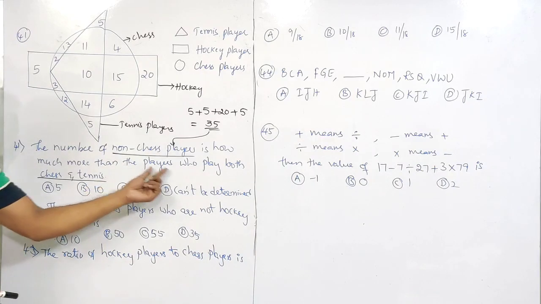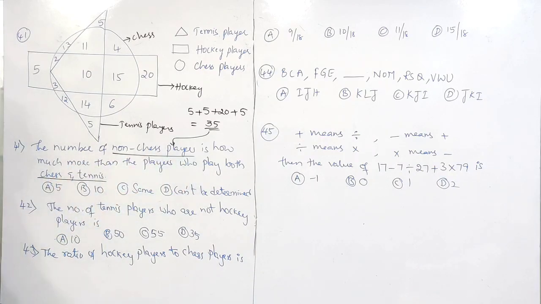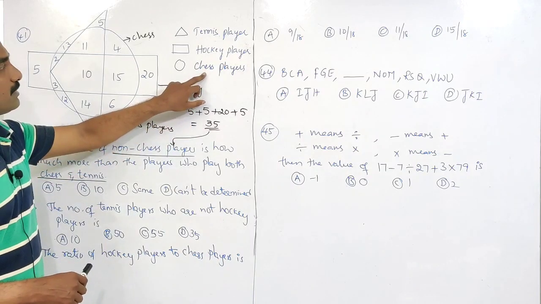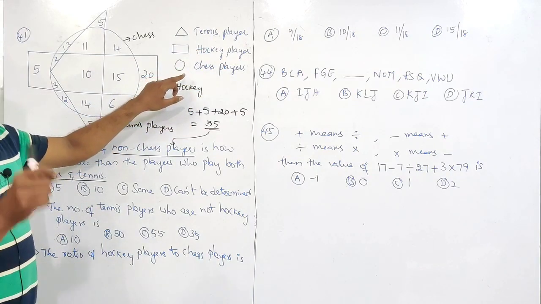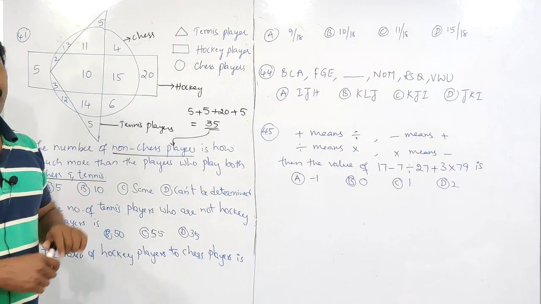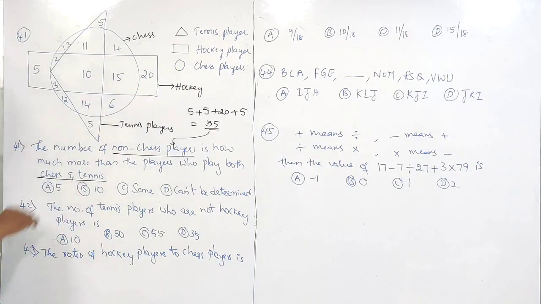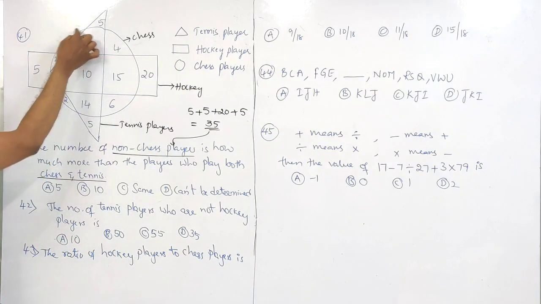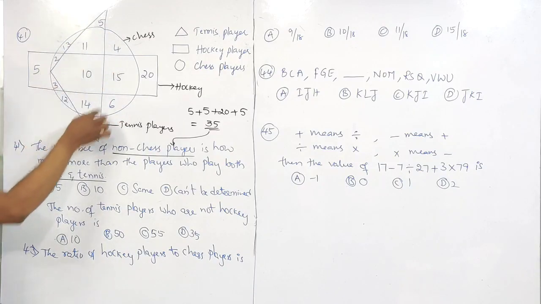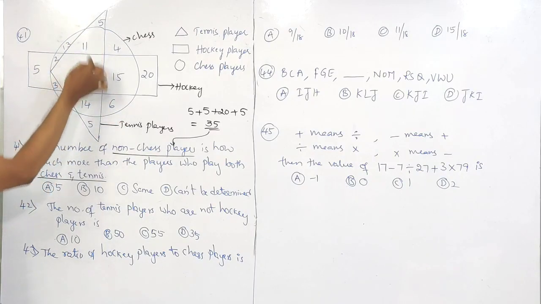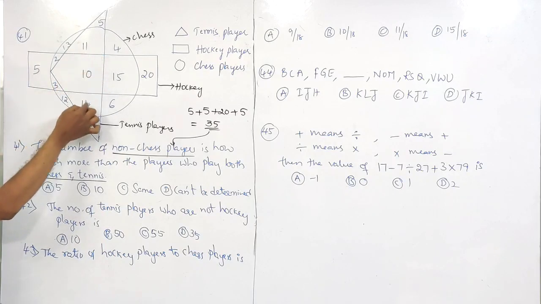The next one, who play both chess and tennis? The numbers which are both in circle and triangle. So this is circle and this is triangle. In between both, 10, 11, 14.